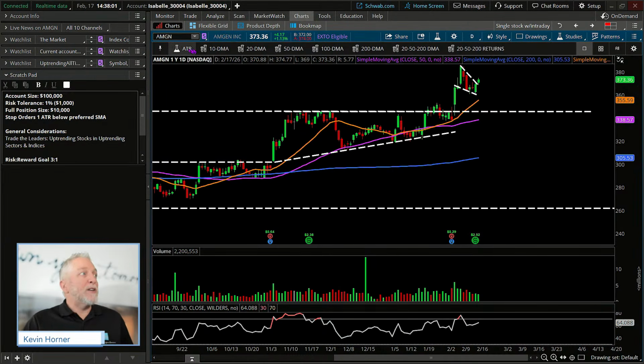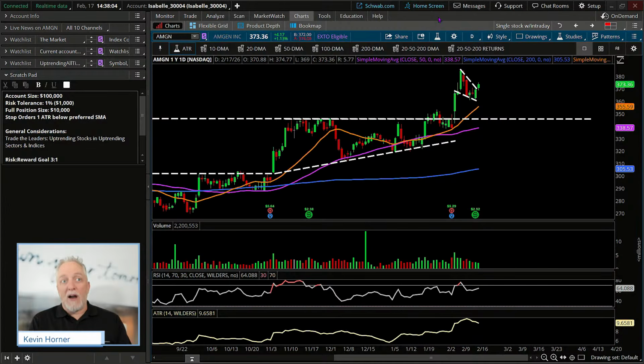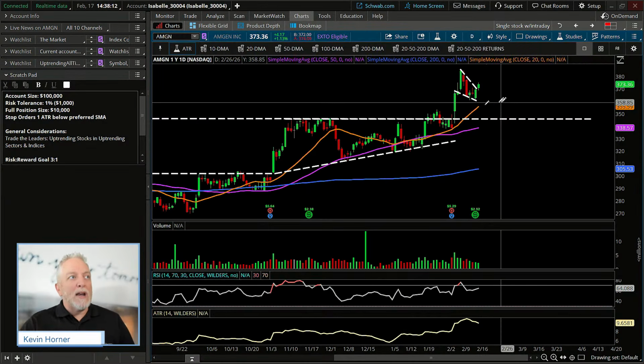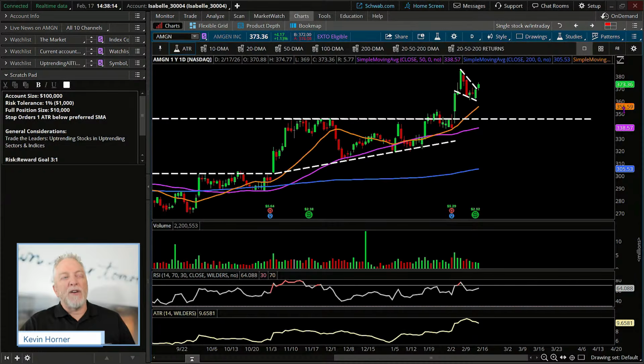And then if we're considering properly our average true range, well, we've got to be willing to give up about 9.65. Let's just round that up to $10. And let's go beneath our 20-day moving average of 355 to 345. And that's going to give us an approximation.